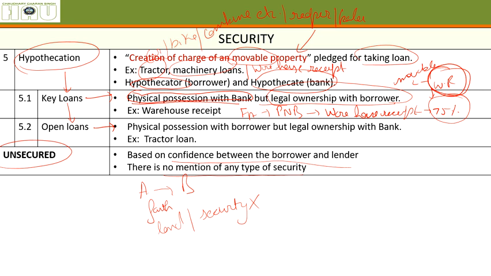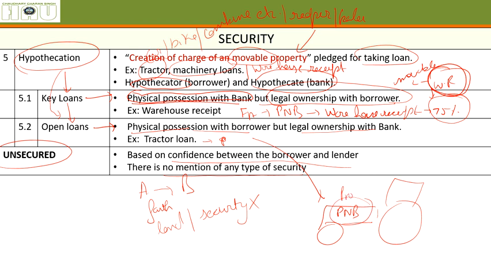Alright. Another type of hypothecation is open loans, when the physical possession is with the borrower but legal ownership is with the bank. Earlier, there were tractors with big PNB written on them. Whenever you took a tractor loan from a bank and used it for your own purpose, they used to write on the tractor: property of PNB, Punjab National Bank property.